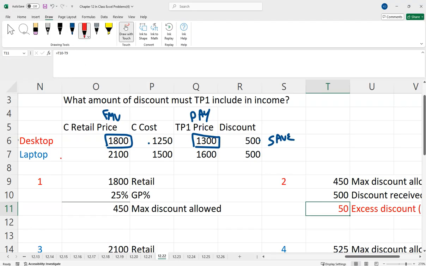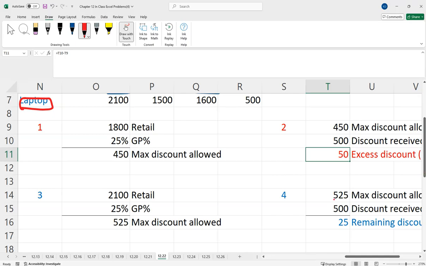Compare that here with the laptop. Kind of a similar framework with the laptop. You run the numbers. The max discount is 525. We save 500. There is no income. We haven't really hit that peak yet on there.